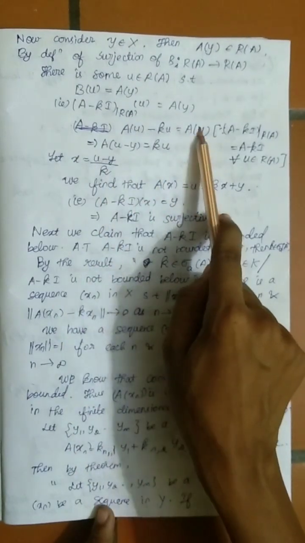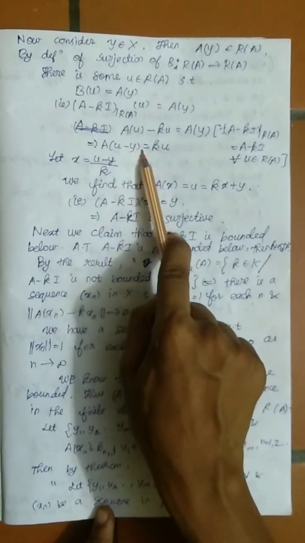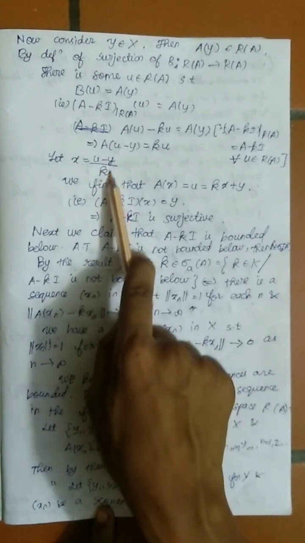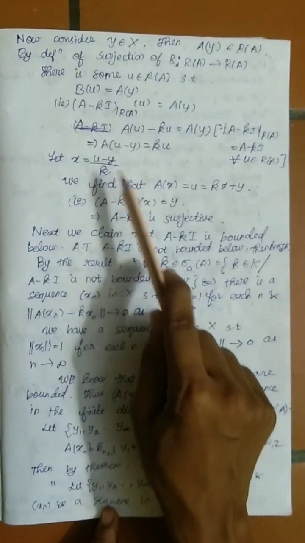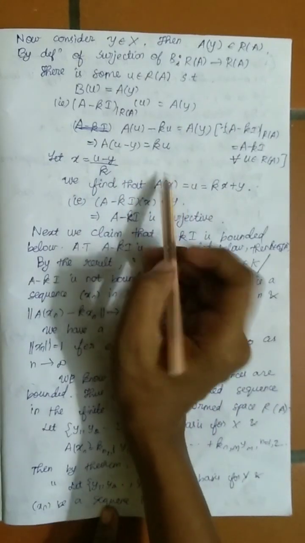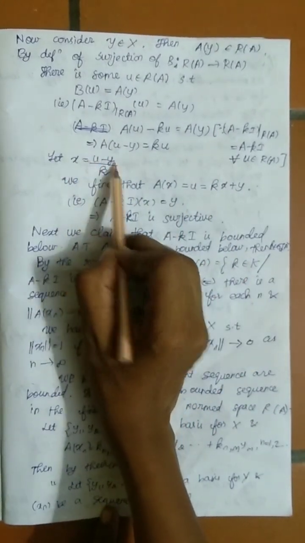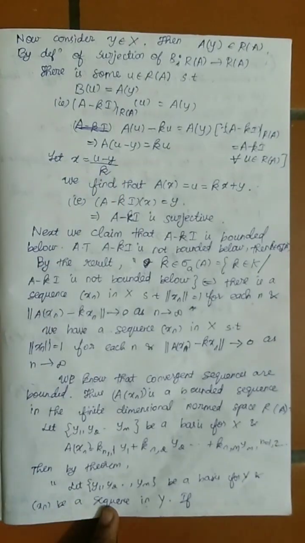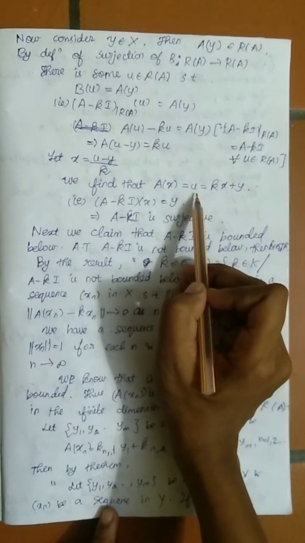So I am taking this A of y to this side. So A of y, u minus y equals Ku. Let my x be (u minus y) by K. We find that if I take A of x, I will be getting A of u minus y by K, right? So A of x equals u.